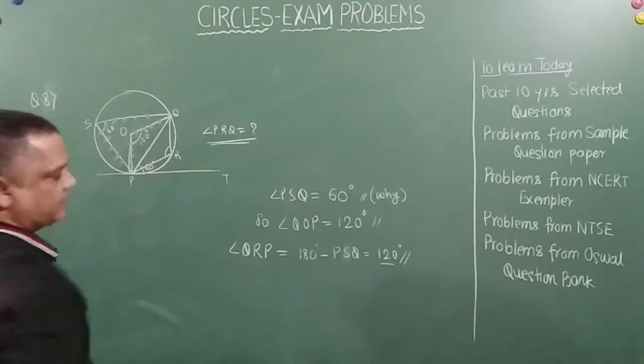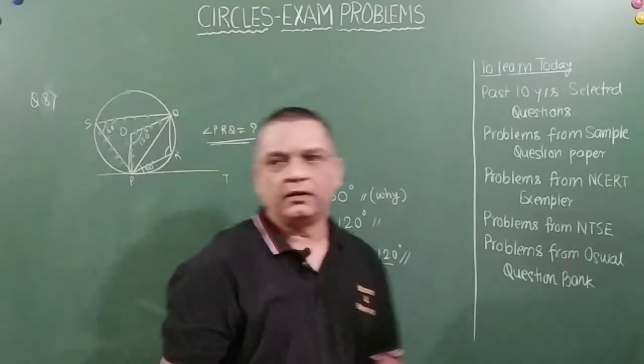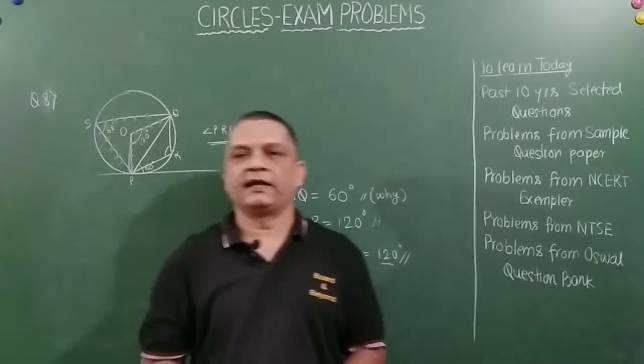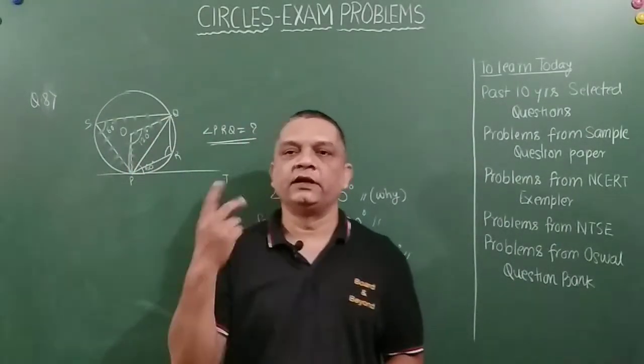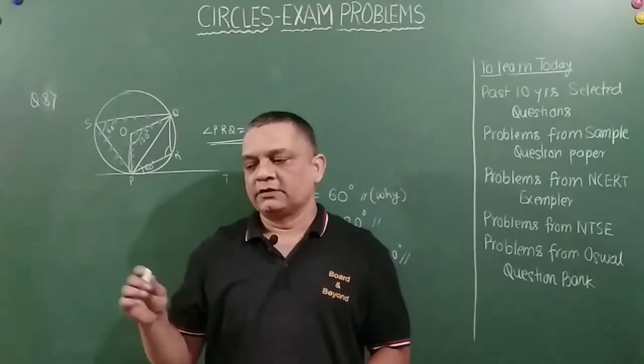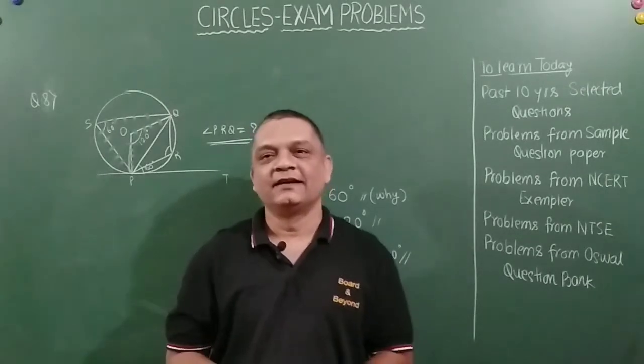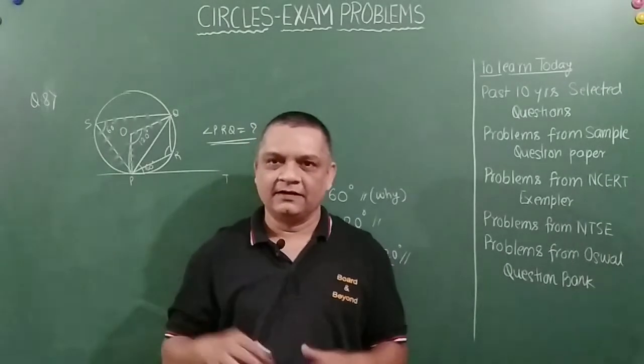So with this we close it here. The rest of the things we will take up in the next class. There will be two derivations which I will take up in the next class. So friends, we have completed this. That's it for the day.